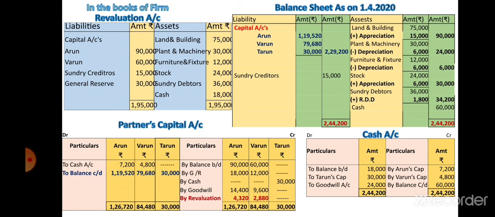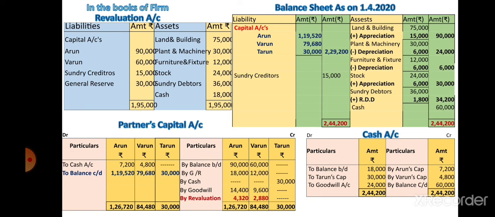So plant and machinery is reduced by 6,000, so minus it from plant and machinery, and debit side to the revaluation account, being decrease in the value of asset. Plant and machinery's value decreases, plant and machinery is depreciated, right?